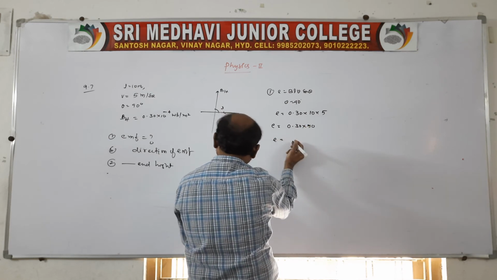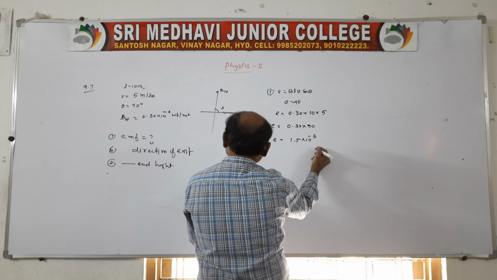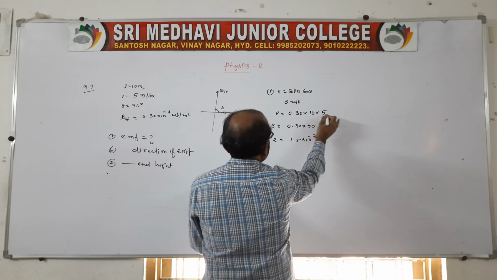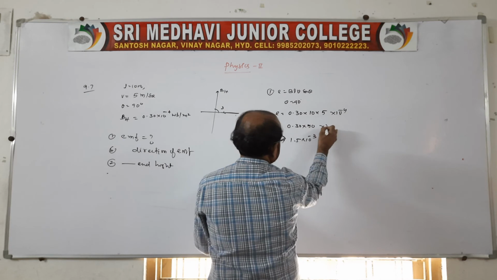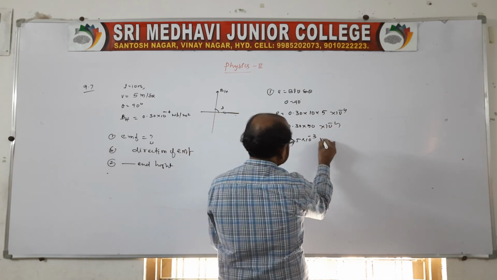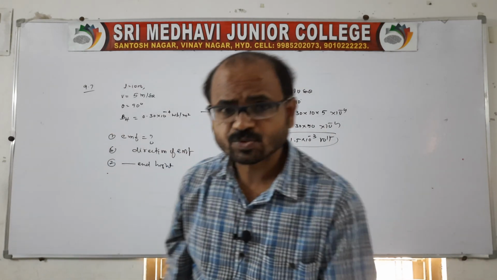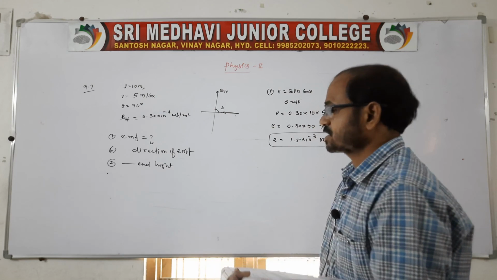So approximately we will get 1.5 into 10 power minus 3, but here it is given as 10 power minus 4, so you write 10 power minus 4. So this is 1.5 volt. This is the EMF. And the next one is asking the direction of EMF.